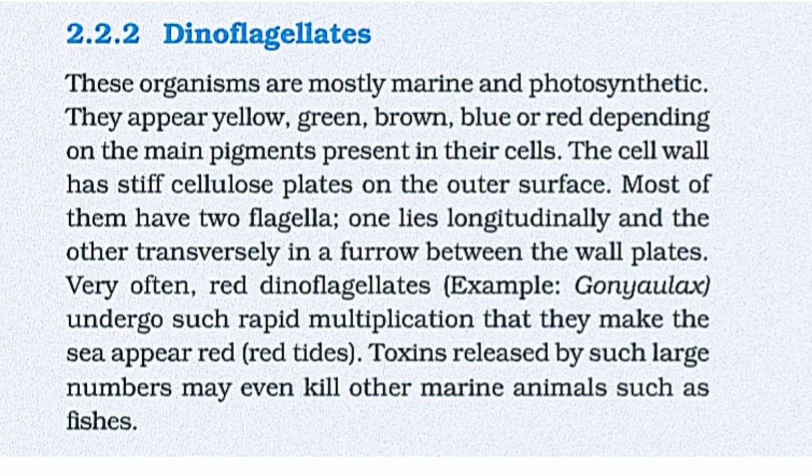Next one, dinoflagellates. These organisms are mostly marine and photosynthetic. They appear yellow, green, brown, blue or red depending on the main pigments present in their cells. The cell wall has stiff cellulose plates on the outer surface. Most of them have two flagella, one lies longitudinally and the other transversely in a furrow between the wall plates.